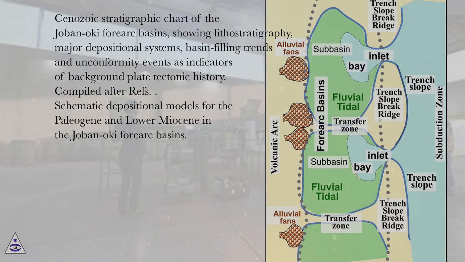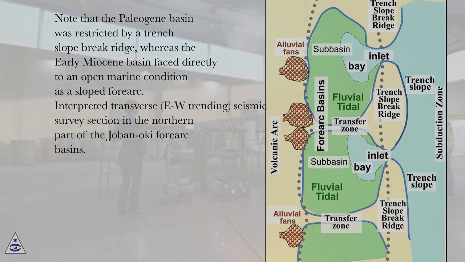Cenozoic stratigraphic chart of the Joban-Oki Forearc basins, showing lithostratigraphy, major depositional systems, basin filling trends and unconformity events as indicators of background plate tectonic history. Compiled after refs. Schematic depositional models for the Paleogene and Lower Miocene in the Joban-Oki Forearc basins. Note that the Paleogene basin was restricted by a trench slope break ridge, whereas the early Miocene basin faced directly to an open marine condition as a sloped Forearc.